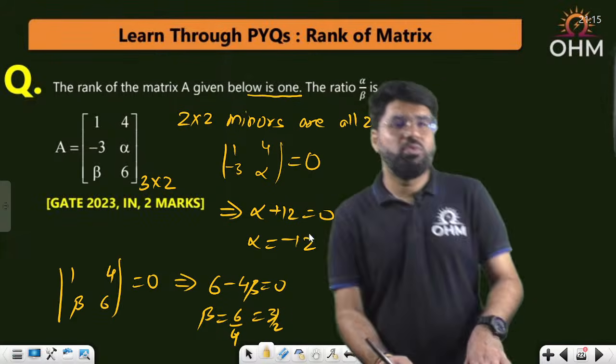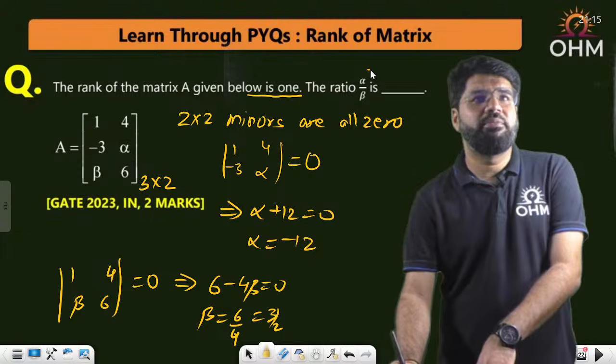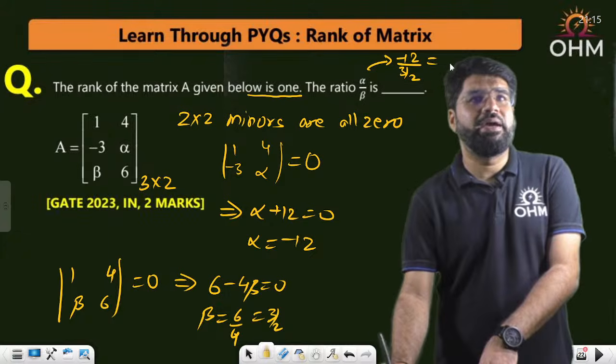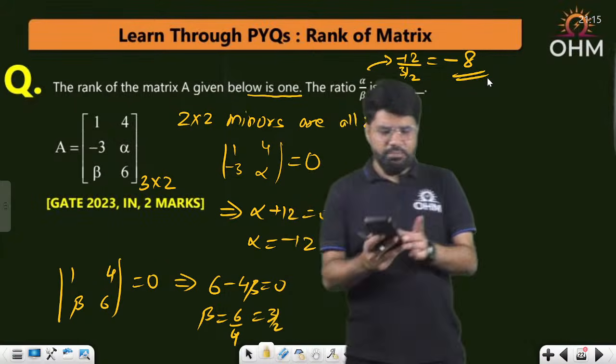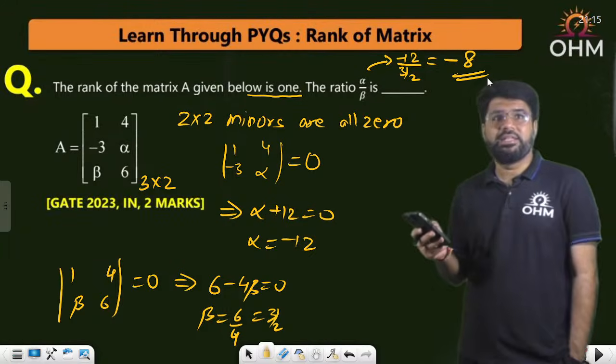So what is the ratio alpha by beta? Come on, what is that ratio? It is equal to minus 12 divided by 3 by 2. So 2 goes above, 24 by 3, 8, minus 8. The answer would be minus 8. Correct answer, Saurav Kumar, Sai Vikas. Correct, it is minus 8. Simple idea.